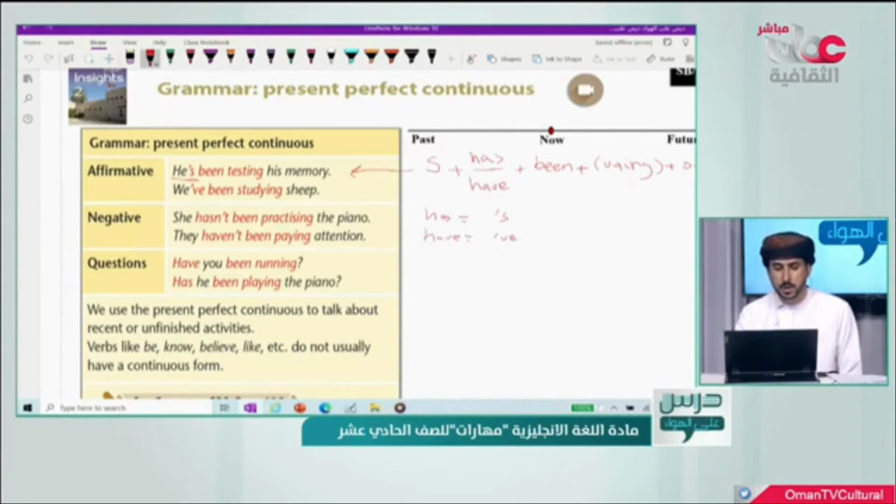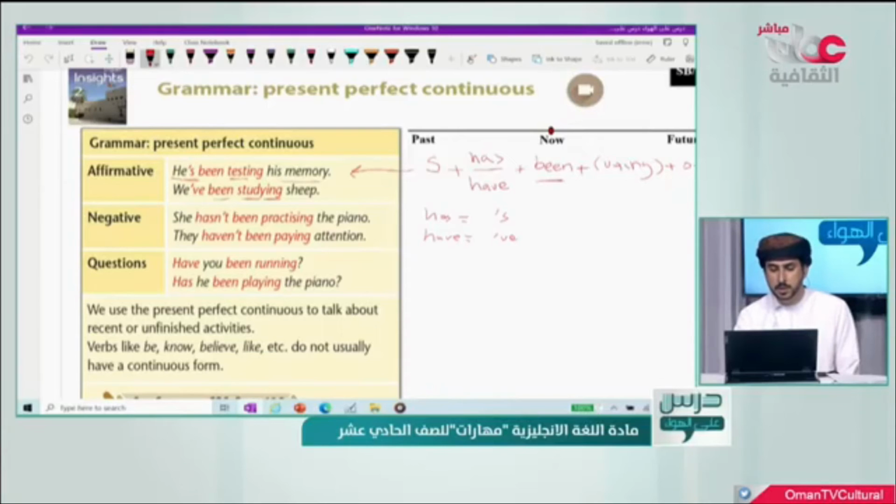So he has, and then we have been, and we have the verb test plus ing. His memory is the complement of the sentence. Also here, we have or we've been, study is the verb here, plus ing, studying sheep. So we've been studying sheep. This is the affirmative form of the tense.